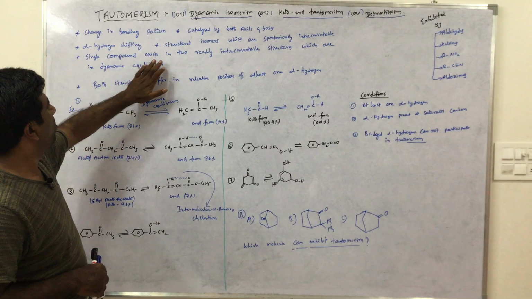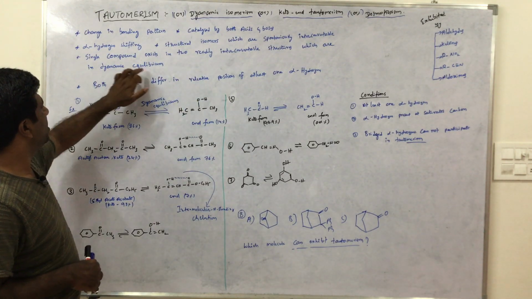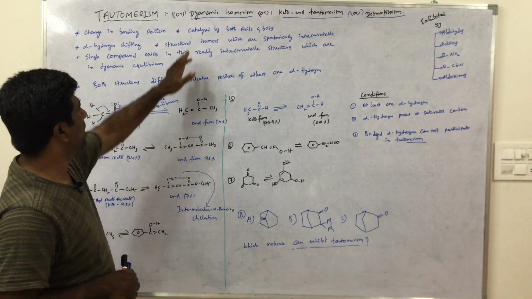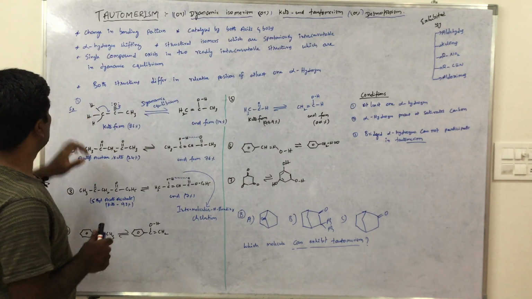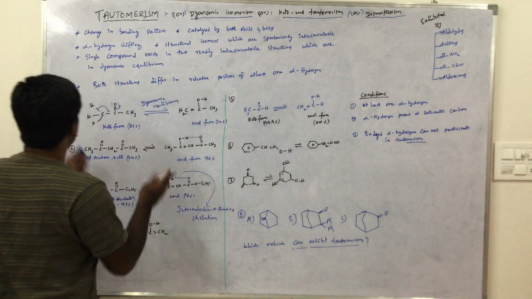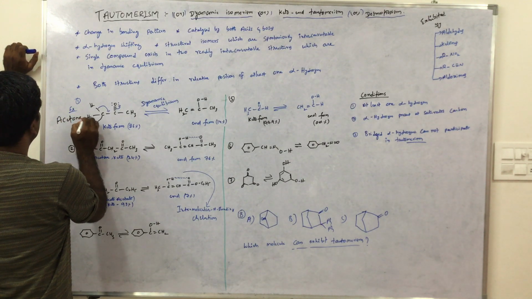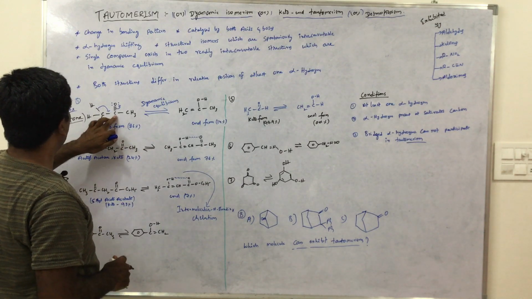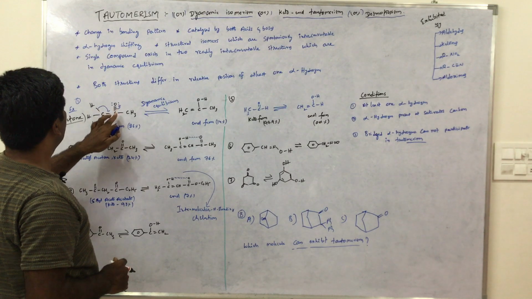A single compound exists in two readily interconvertible structures which are in dynamic equilibrium. That's why this is called dynamic isomerism. For example, this is the acetone compound: 3 carbons, the middle carbon having a double bond to O, the keto group.